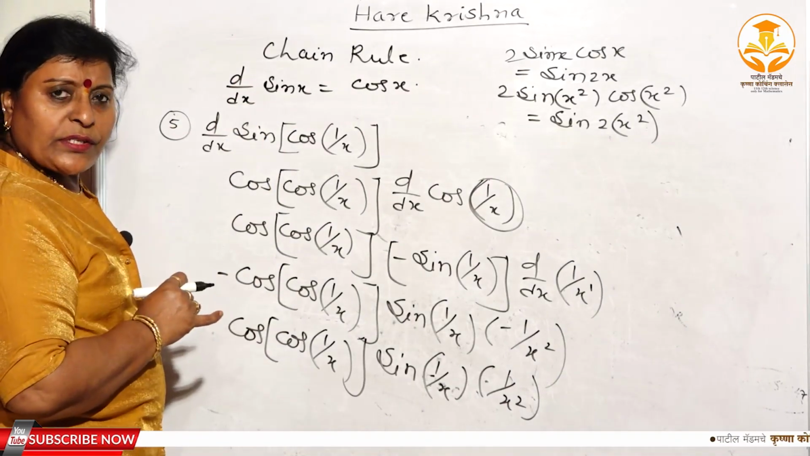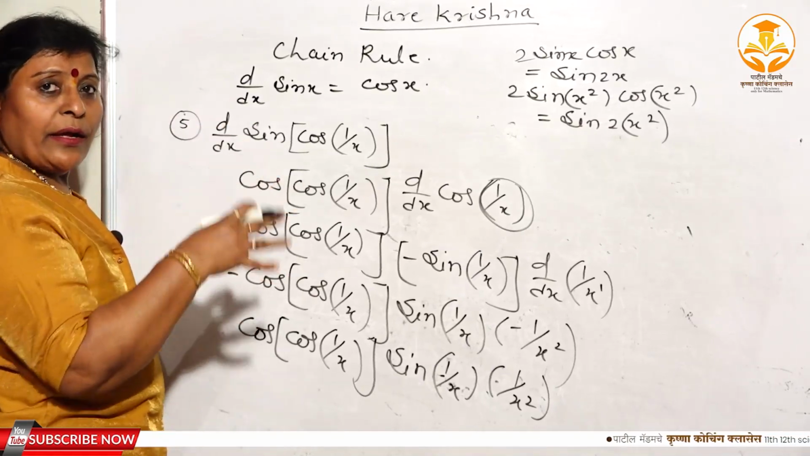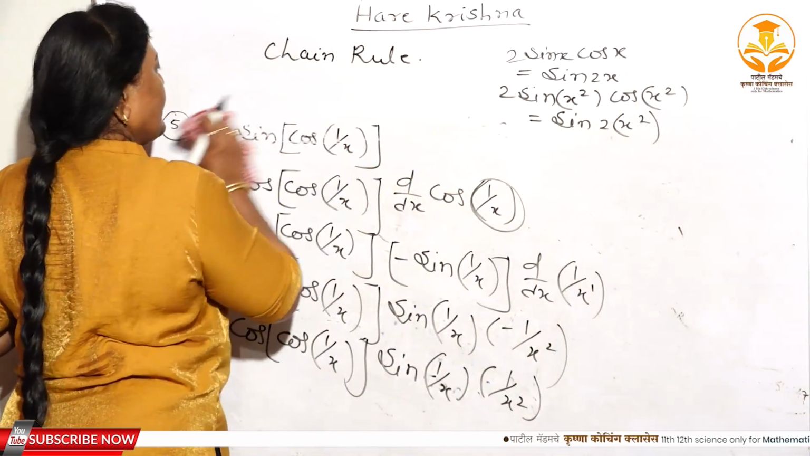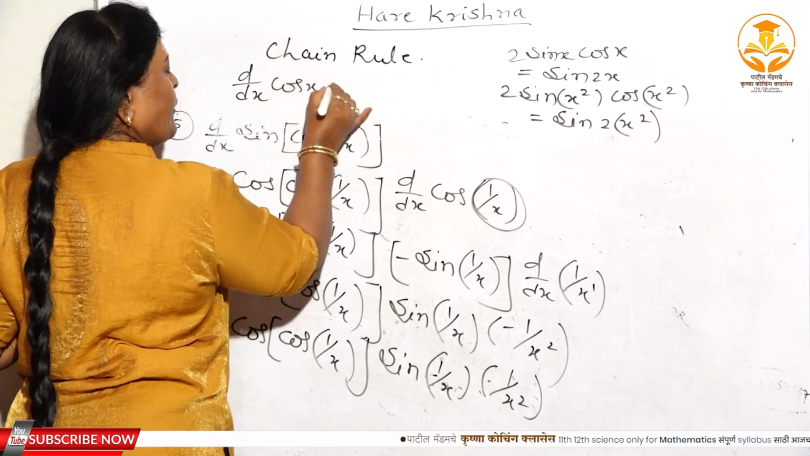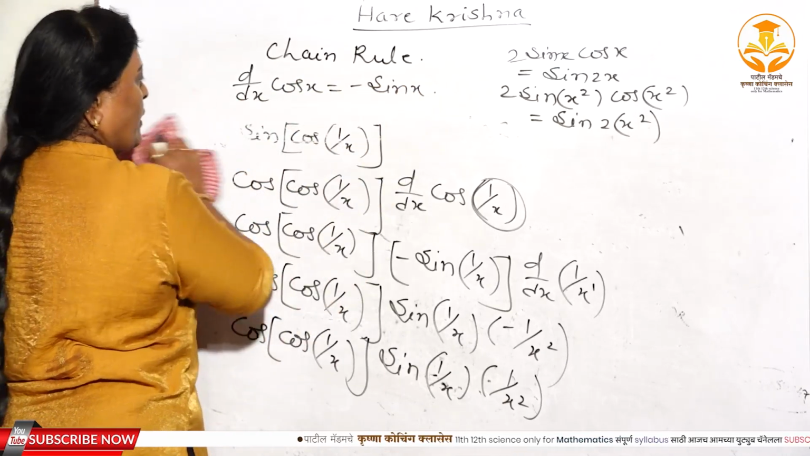How many total trigonometric functions are there? 6. तर त्या 6 फॉर्म्युल्यावर सुद्धा याच टाईपचे गणित आपण करू शकतो. Now take another formula. See here d dx of cos x. What is the derivative of cos x? Minus sin x, isn't it?